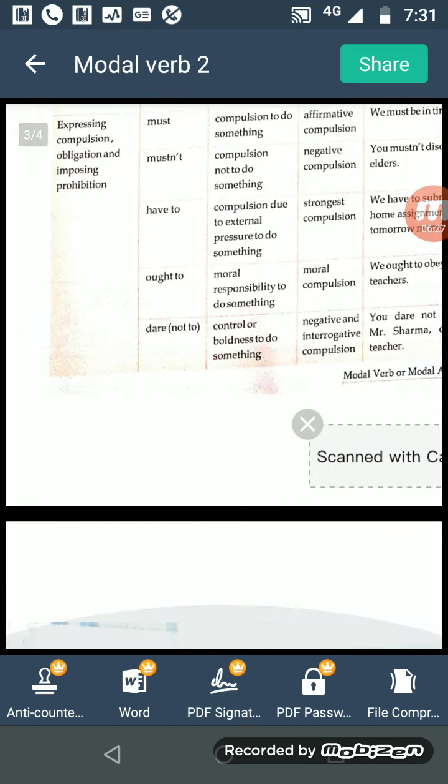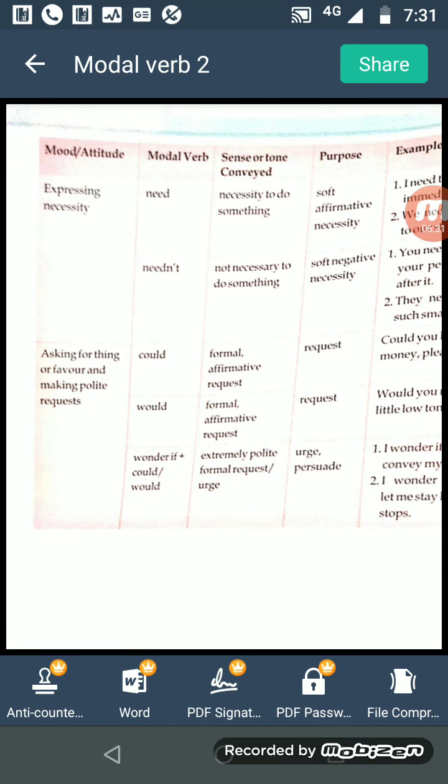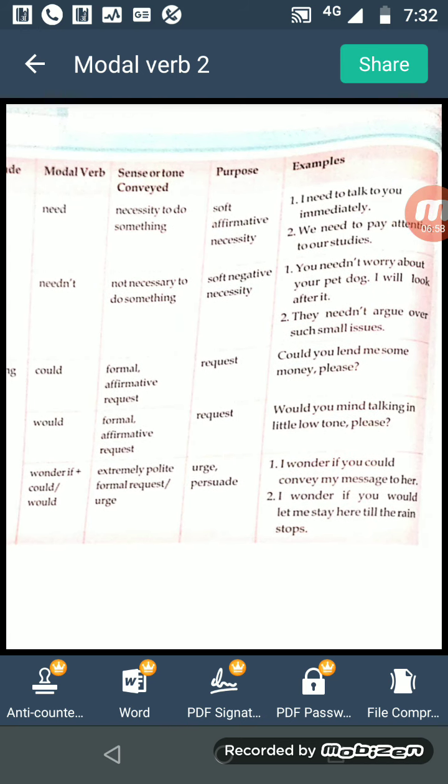Then must, have to, ought to, dare. These are also known as modal auxiliary verbs. We use need to, need and needn't. So need is used for necessity to do something. Need is always used for positive, necessary to do something. If an affirmative sentence is there, at that time we use need. I need to talk to you immediately.